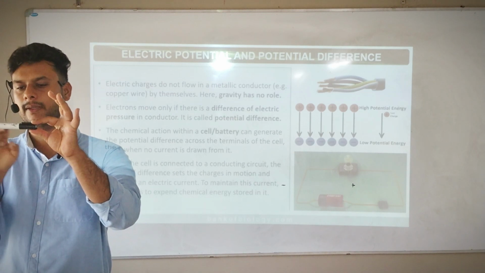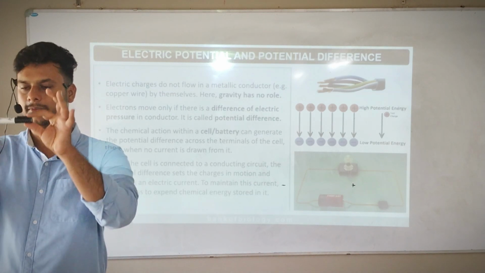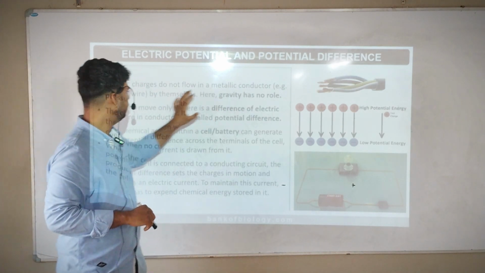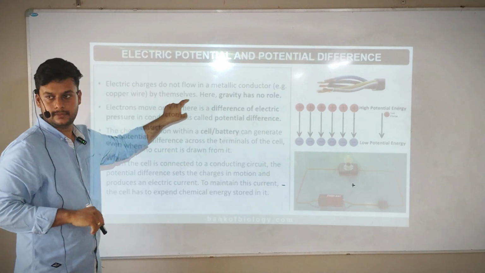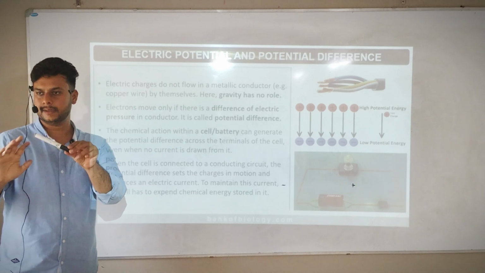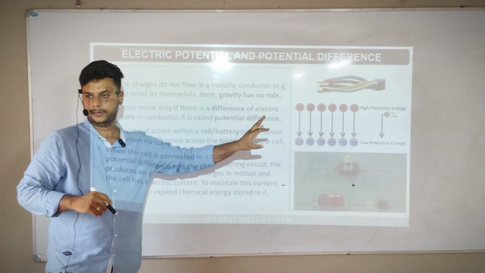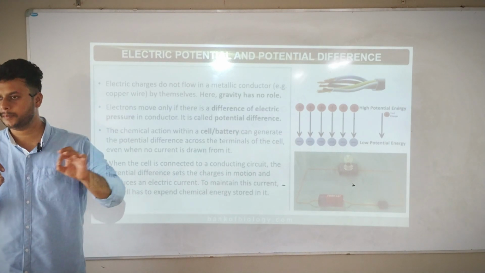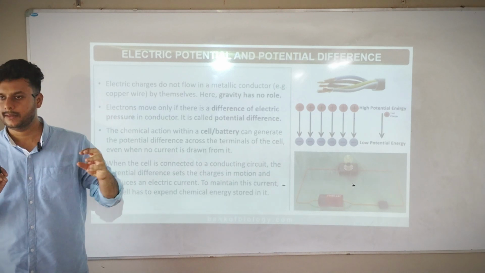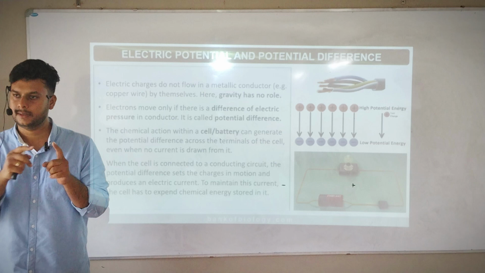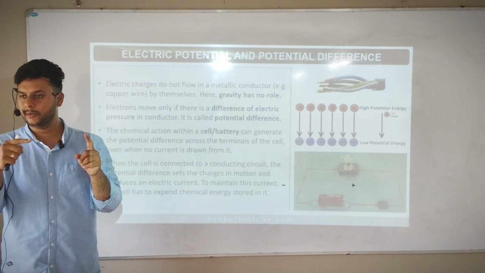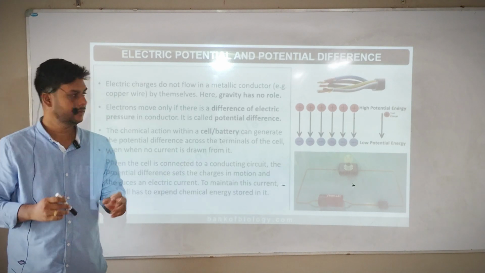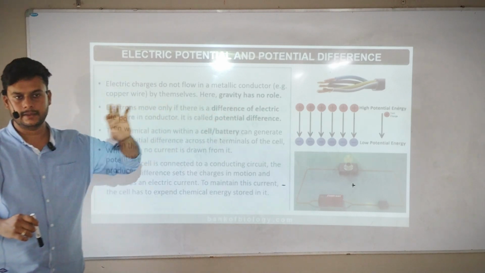If I bend the wire this way, it goes this way. It does not say gravity, stop here. If wire is like this, current will pass like this. So that they are saying, electric charges do not flow in a metallic conductor or copper wire by themselves. That is not the case here. Here gravity has no role. So first point you should understand, you cannot relate gravity with current. Current has its own pace, current will go its own way. Wherever you take the wire, it will pass. Gravity is not considered. Wherever you place your wire, there it will go. So gravity has no role in current, that they are saying.